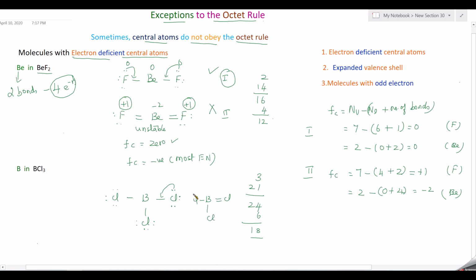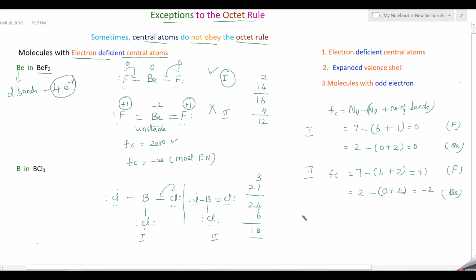Now this chlorine has totally 6 electrons and this chlorine only 4. That is 2 lone pairs. One lone pair gets shifted and this chlorine gets 6 electrons. So you take this as structure 1 and this as structure 2. So these are the 2 structures we have. Now which structure is correct? For that we have to do the formal charge calculation.